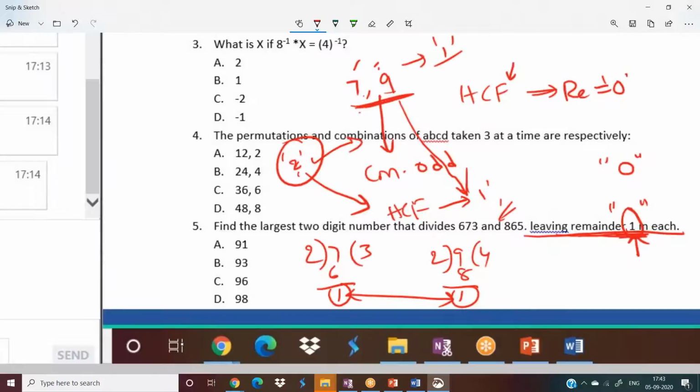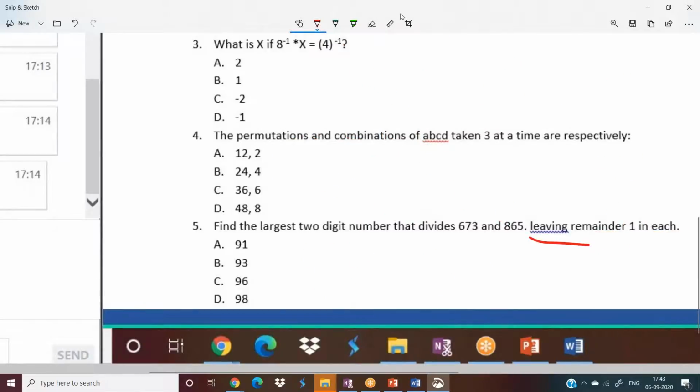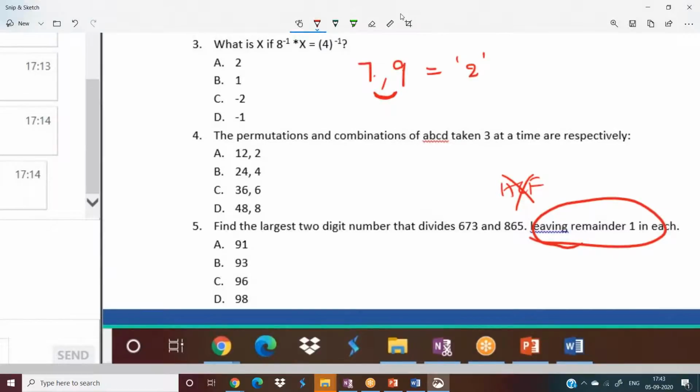So in this case, where the remainder is 1, you need not find out HCF. Then what can be the answer? Guys, very simple. With our example 7 comma 9, just subtract these two numbers. What will be the value? 9 minus 7 is 2. So the answer will be 2.